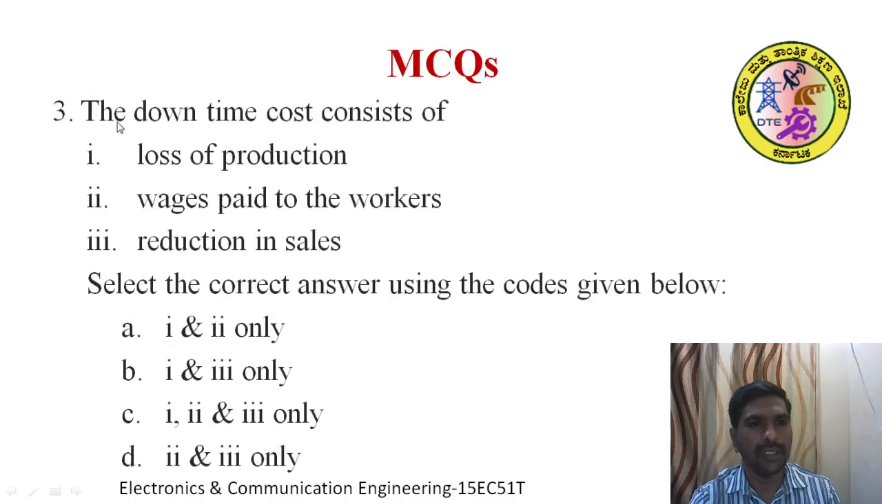Question number 3: the downtime cost consists of losses of the production, wages paid to the worker, and reduction in the sales. Select the correct answer using the codes given below. There are 3 statements given, and you need to select the correct answer. Option A, 1 and 2 only, option B, 1 and 3 only, option C, 1, 2 and 3 only, option D, 2 and 3 only. Pause the video and try to find the answer for this question.